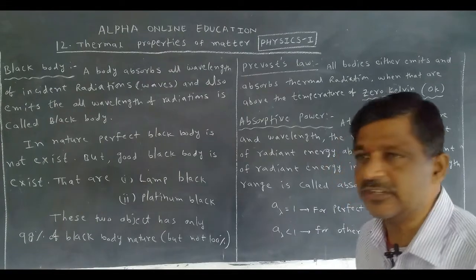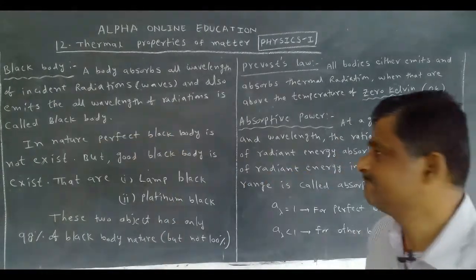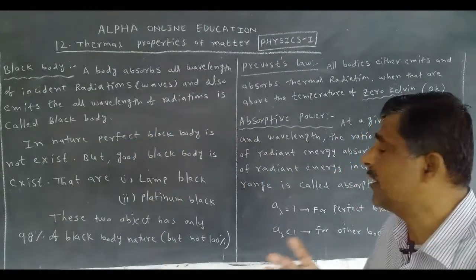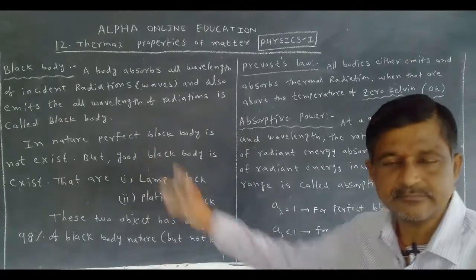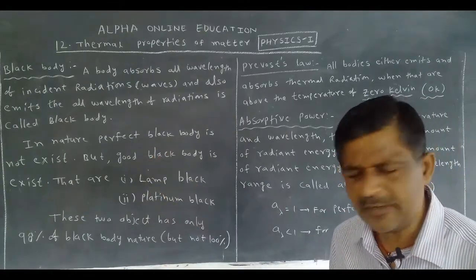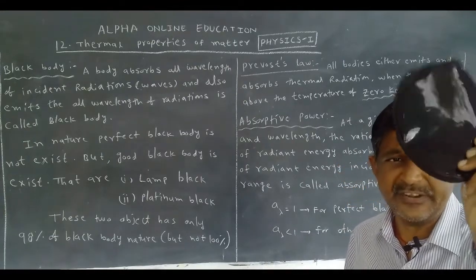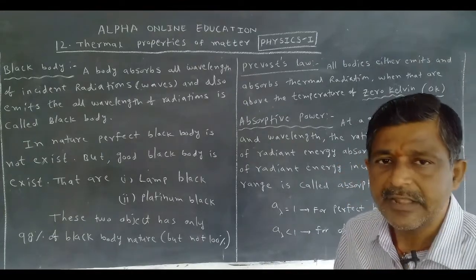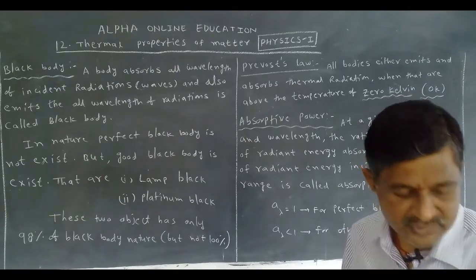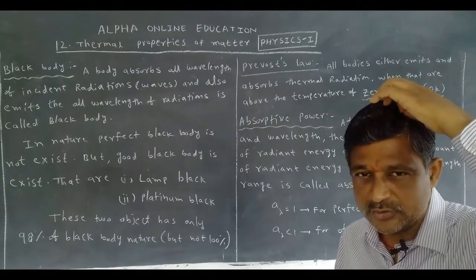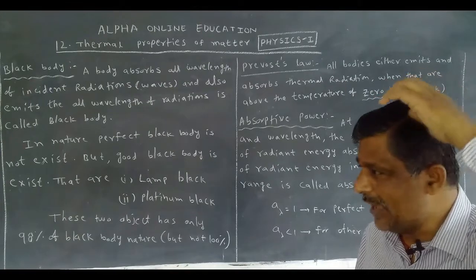In nature, perfect black bodies do not exist. This is not a perfect black body. If it is heated, it burns. It is black, but it burns. Some of my hair also looks black, but it is not a black body.